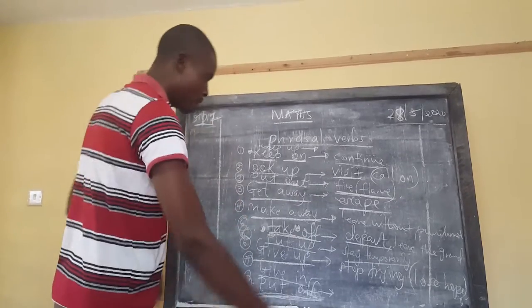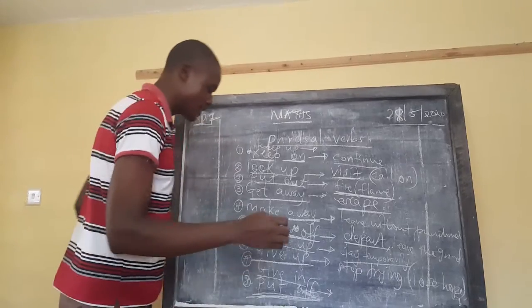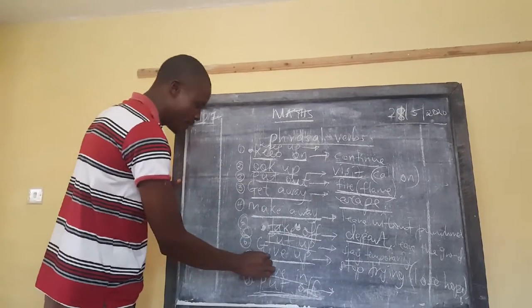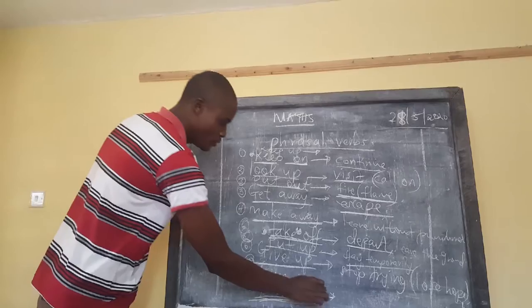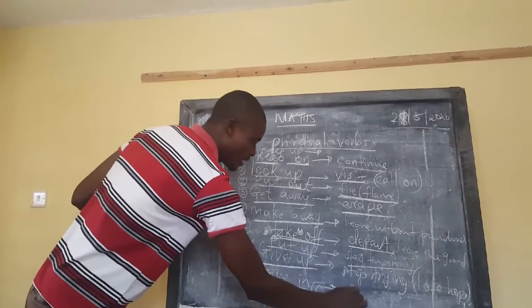Like our KDF officers at the moment are in the land of Somalia. Whatever they are doing there is that they are fighting. They are fighting the Al-Shabaab militia. So we can use this. In case they have surrendered, this one will now mean to surrender.